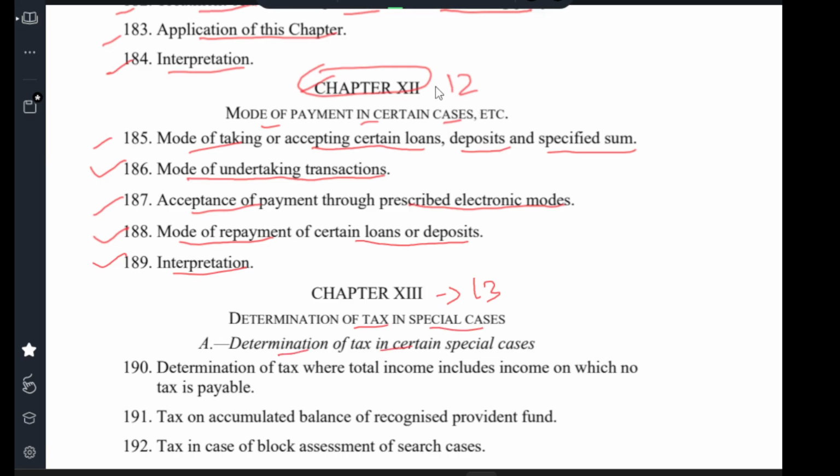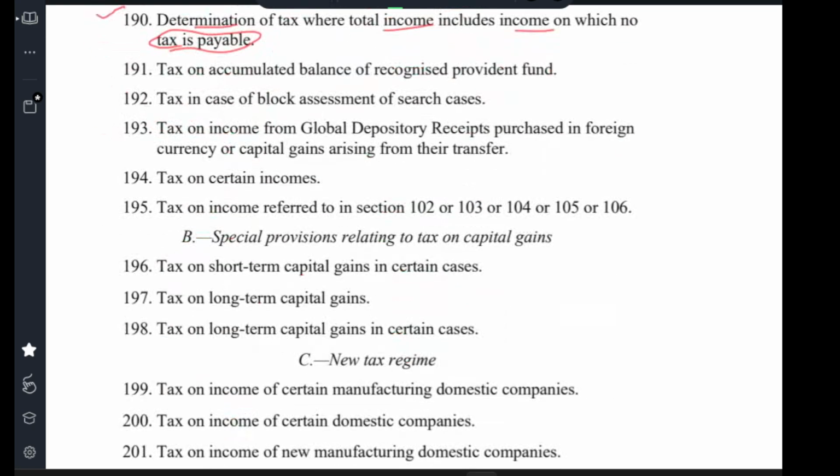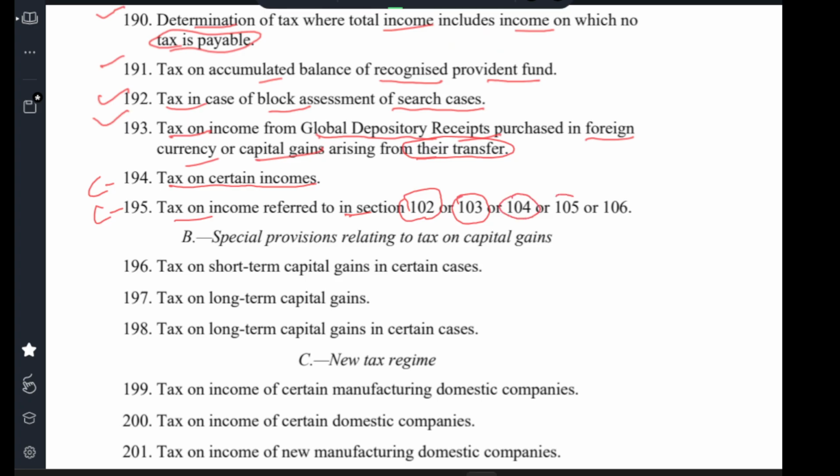Chapter 13 Determination of tax in special cases. A. Determination of tax in special cases. Clause 190 Determination of tax where the total income includes income on which no tax is payable. Clause 191 Tax on accumulated balance of recognised provident fund. Clause 192 Tax in case of block of assets in certain cases. Clause 193 Tax on income from global depository receipts purchased in foreign currency or capital gains arising from their transfer. Clause 194 Tax on certain income. Clause 195 Tax on income referred to in sections 102, 103, 104, 105, 106.